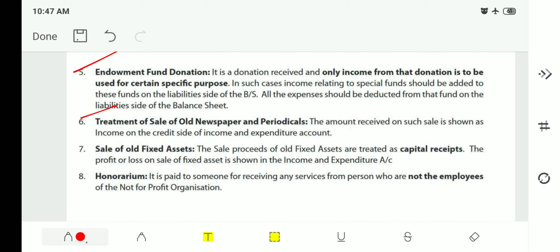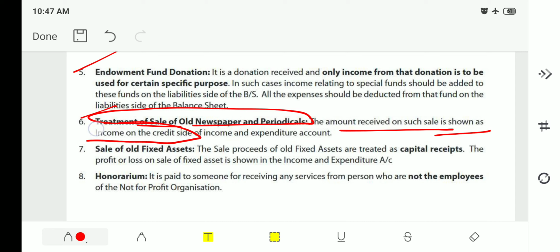Next, treatment of sale of old newspaper and periodicals. The amount received on such sale is shown as income on the credit side of the income and expenditure account. See, these are very factual things and you need to remember these things. There is no option. We will try to prepare a separate code for it and we will post it on the Telegram channel so that it will be easy for you to remember.